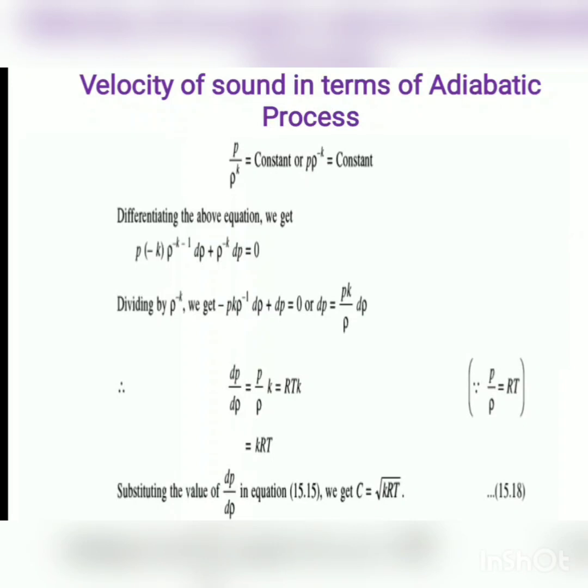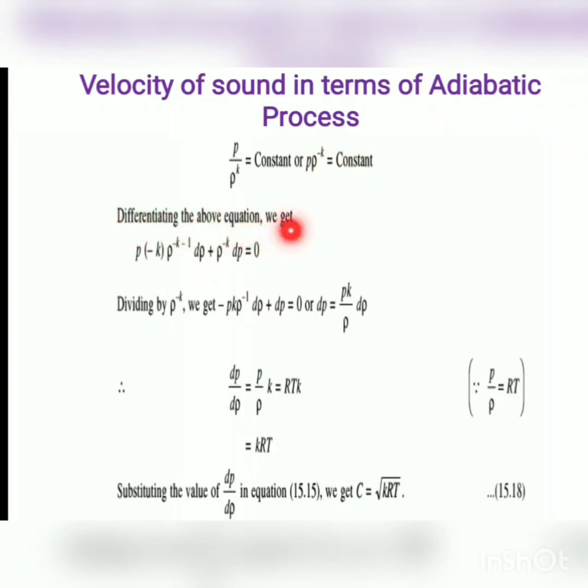Now we will see velocity of sound in terms of adiabatic process. The equation of adiabatic process is P upon rho to the power K is equal to constant, where P is absolute pressure, rho is density of fluid, and K is the ratio of specific heat at constant pressure to specific heat at constant volume. We can write it as P into rho to the power minus K equal to constant. Here it is in the denominator, so the power of K is minus.